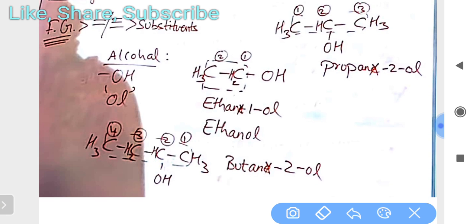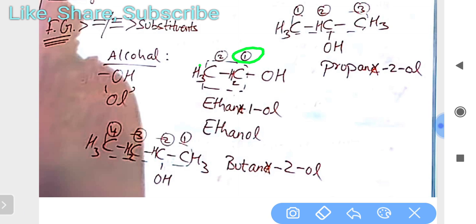Now if you see other examples, CH3CH2OH is mainly the example of ethyl alcohol. If an example like this comes, you have to write its IUPAC name. We start from the first carbon, because the functional group is attached to the first carbon, then move to the second.